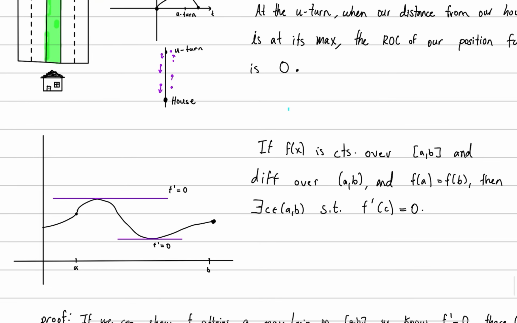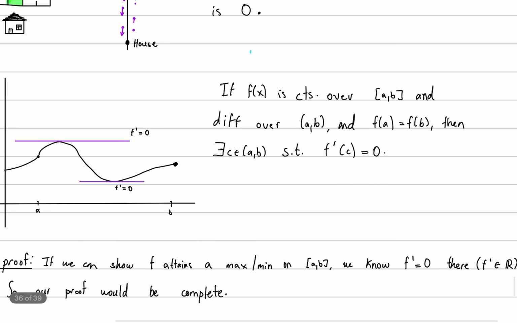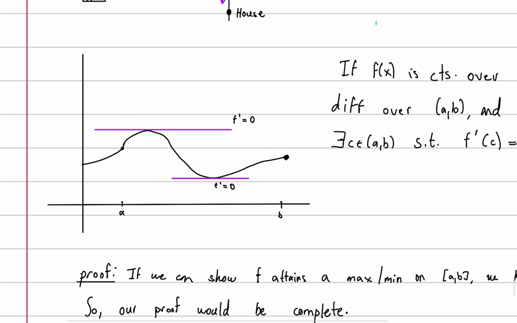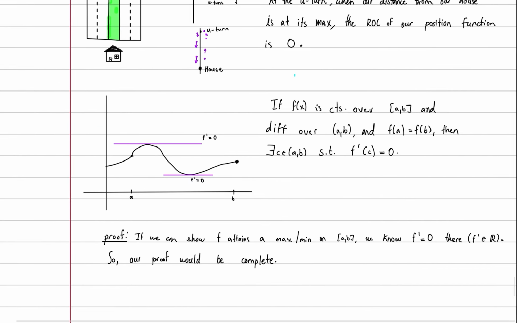So if f is continuous over the closed interval [a, b] and differentiable over the open interval (a, b), and f(a) is equal to f(b), then there exists a c in the interval such that the derivative at c is equal to zero. Here I outlined some places where the derivative is zero. It just says there's some place, right? The output at a and the output at b are equal. It's just somewhere. Maybe there could be more than one place, but at least one place it's zero.